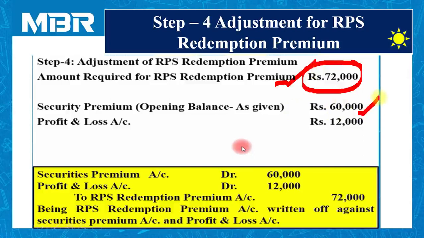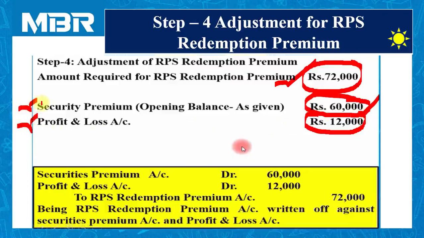Security premium account is available for 60,000 rupees and no more entries are available for security premium. It means we need a total of 72,000, and we have 60,000 rupees in the security premium account. So the remaining rupees 12,000 is adjusted by the company using the profit and loss account.